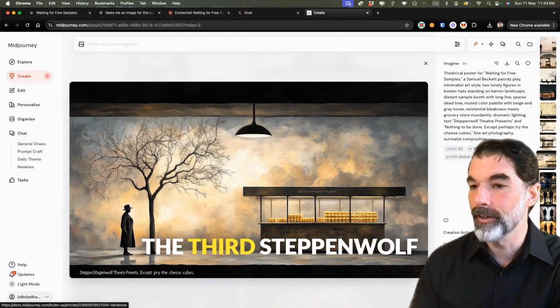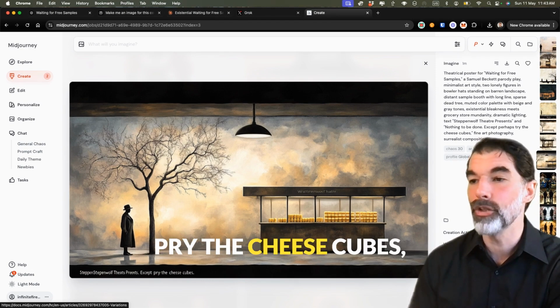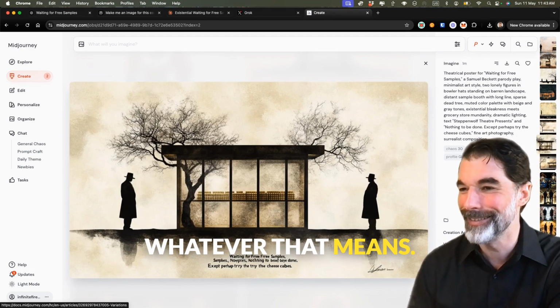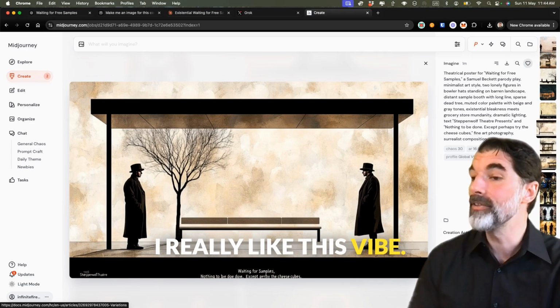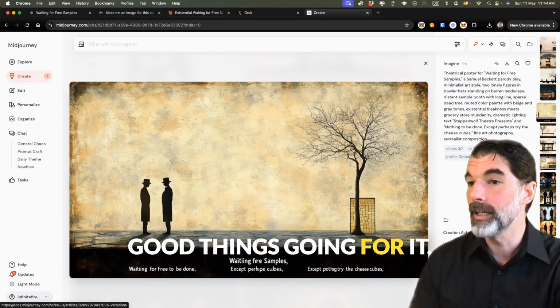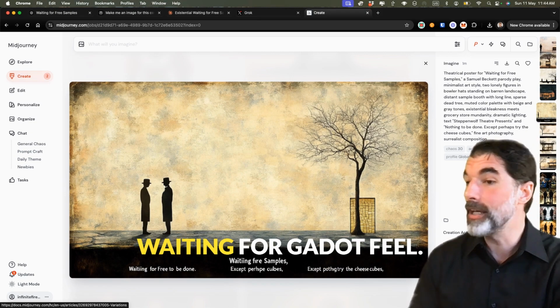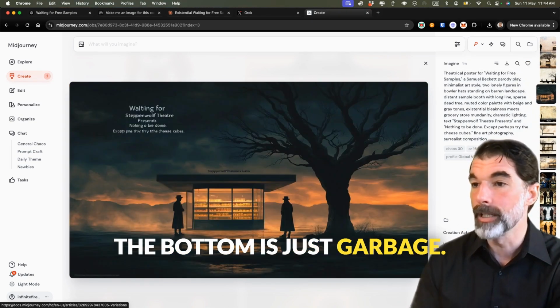Okay, so now we're into the third. Steppenwolf Theatre presents Accept Pry the Cheese Cubes. Whatever that means. Yeah, the text isn't great, but some of the vibe, I really like this vibe. If I was going just on vibe, I'd say this one has some really good things going for it. This one has a very Waiting for Godot feel. It's too bad that the text at the bottom is just garbage.